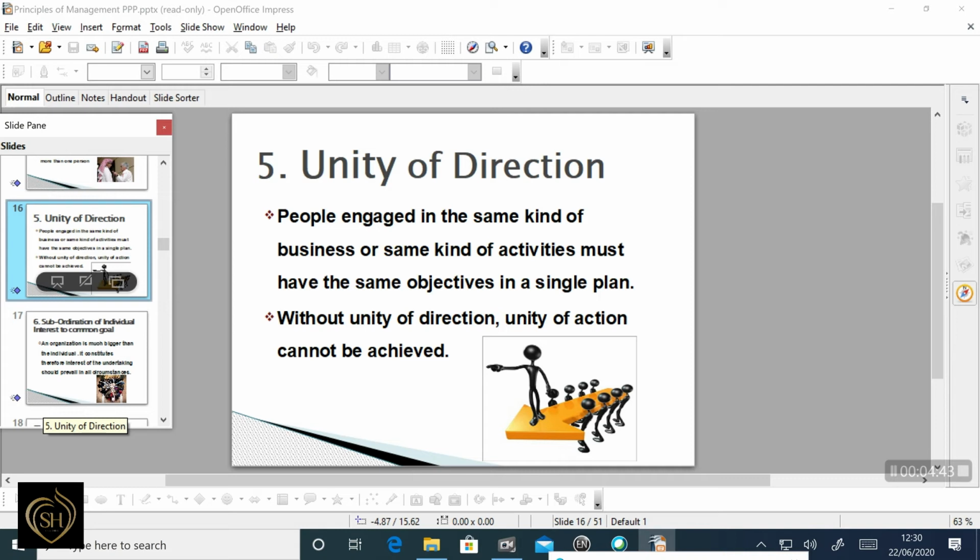Unity of direction is different from unity of command. While the former is related to the functioning of the business as a whole, the latter relates to the individual person. Unity of direction refers to one unit, one plan, while unity of command denotes that one employee should receive orders from one superior only.